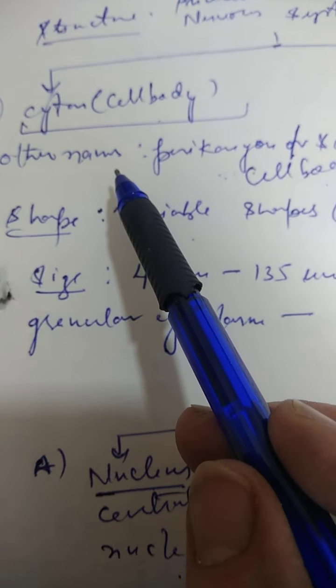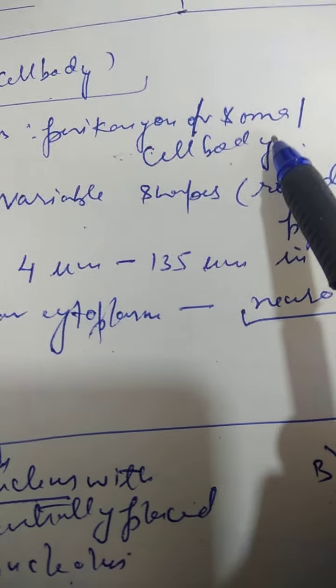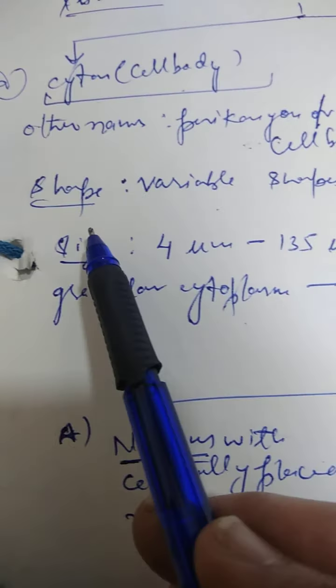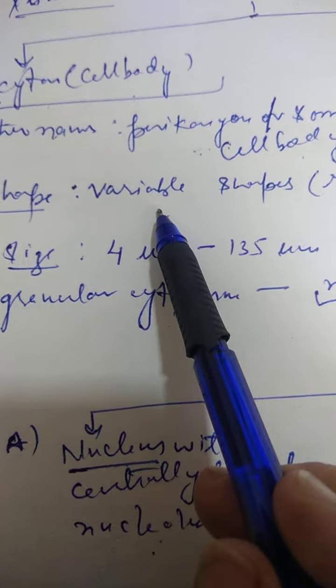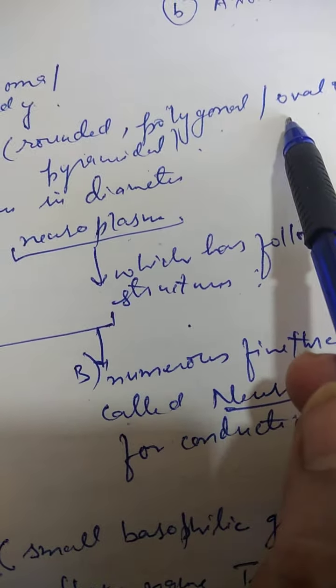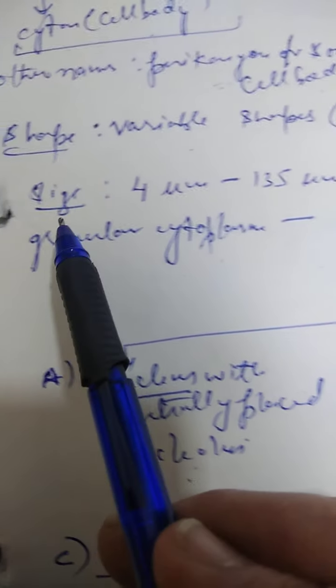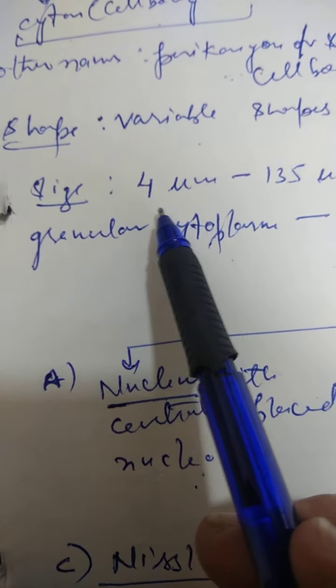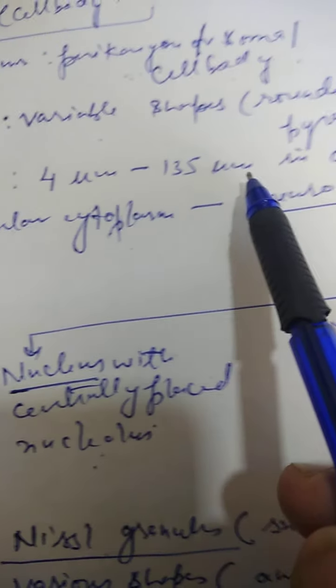The other names of cyton are perikaryon. It's also called the soma or the cell body. The shape is variable. It can be rounded, polygonal, oval, or pyramidal also. The size is 4 μm to 135 μm in diameter.